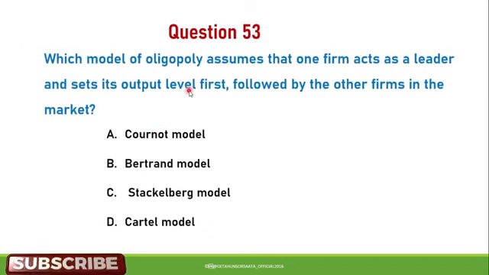Question number 53. Which model of oligopoly assumes that one firm acts as a leader and sets its output level first, followed by the other firm in the market? A, Cournot model. B, Bertrand model. C, Stackelberg model. D, Cartel model. So the correct answer is C. The Stackelberg model is the model of oligopoly which assumes that one firm acts as a leader and sets its output level first, followed by the other firm in the market. So C is the correct answer.